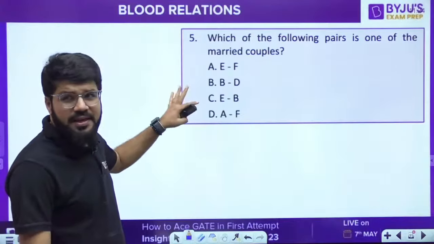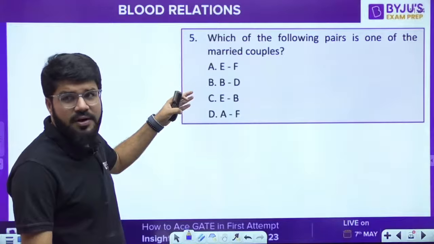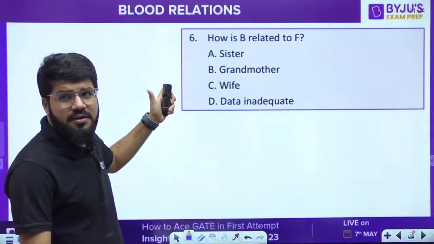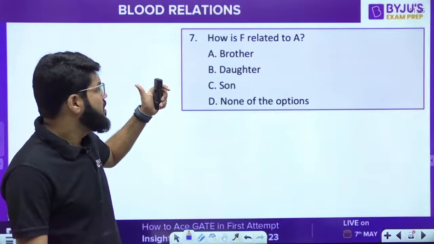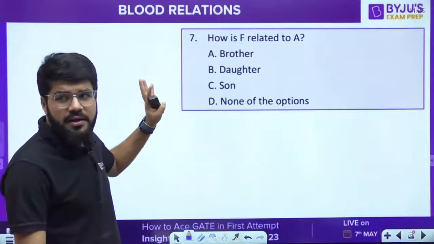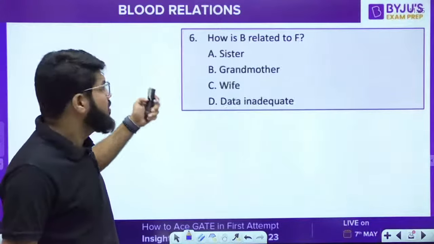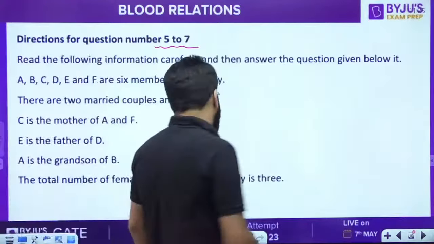Go through it once again, or if you can take a snap, better you can take a snap of this question 5. Then number 6, how is B related to F? Number 7, how is F related to A? Now let me see if you answer something, and let me come to the family chart.